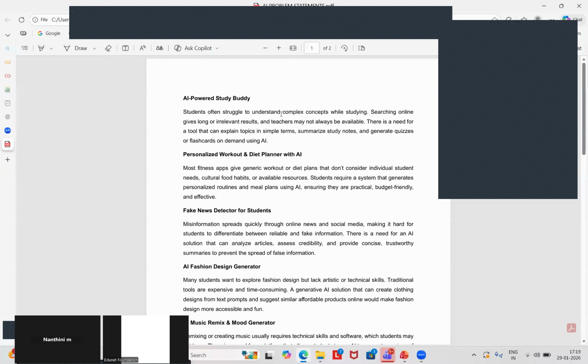It is an individual project and everyone has to complete one project using AI concepts. Is it clear? Students, is it clear? So once we complete the technical part, we will be starting with the demonstration.